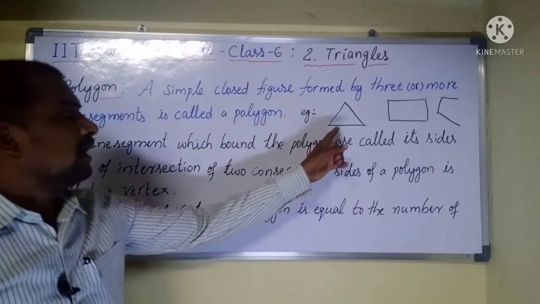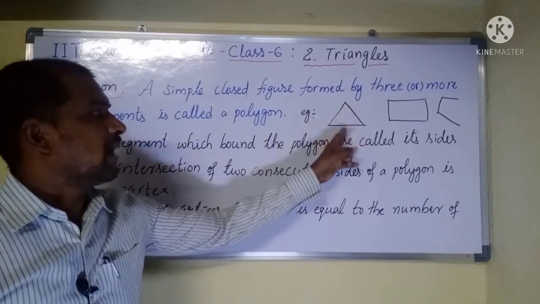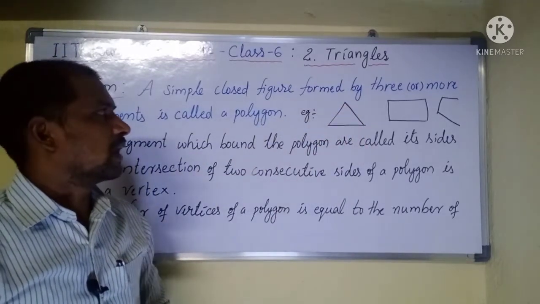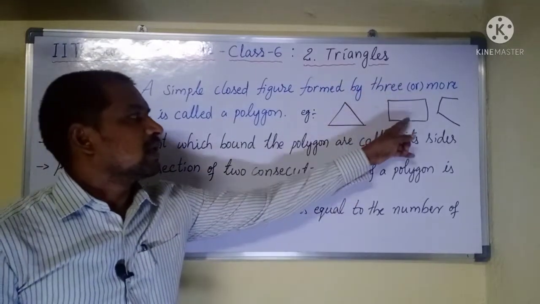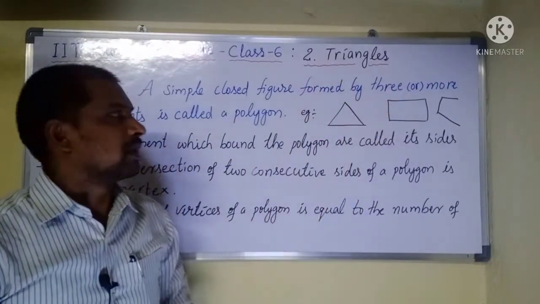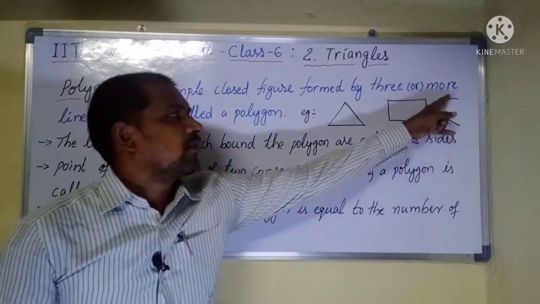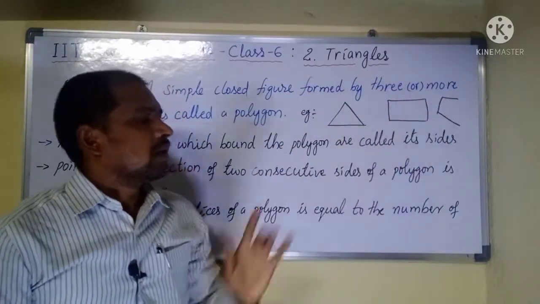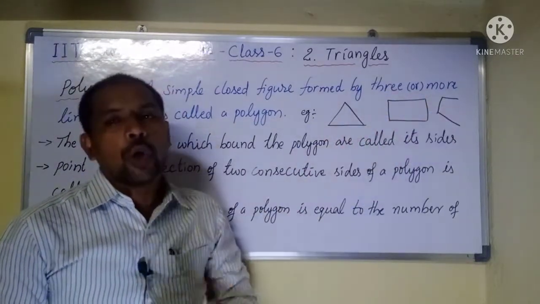So, for example, here the shape triangle is formed by three line segments. Here a rectangle is formed by four line segments. One more example: the figure is made with three line segments, but it is not closed.